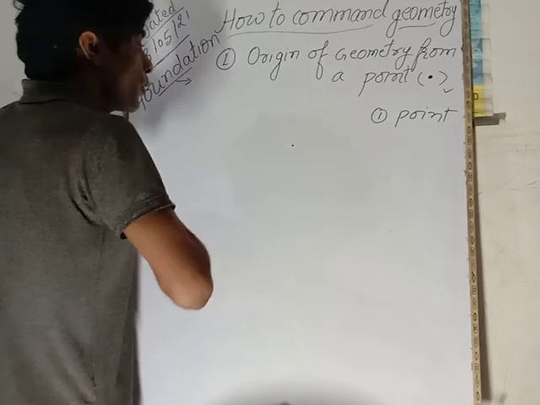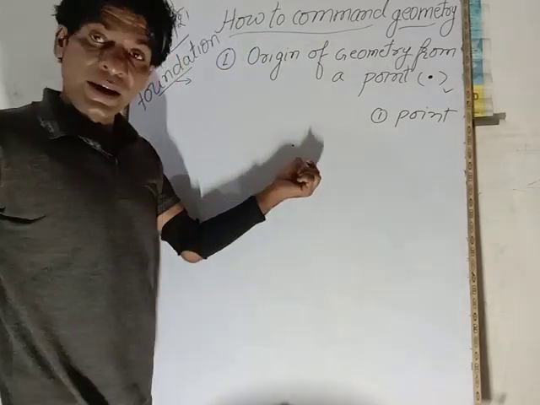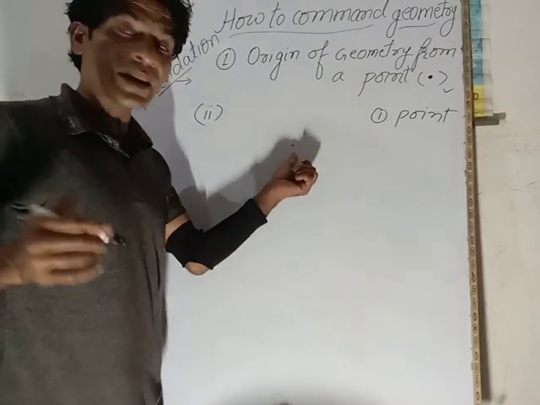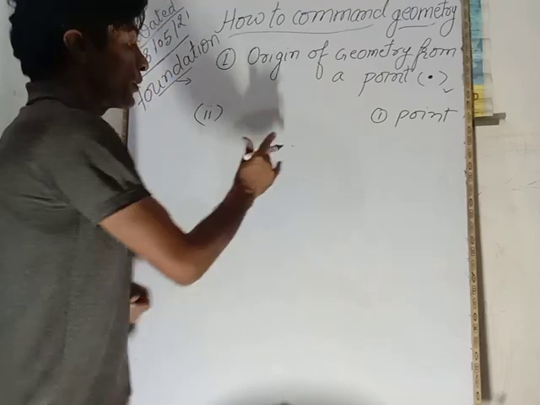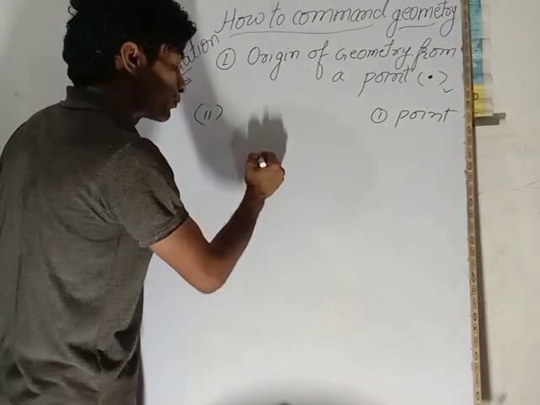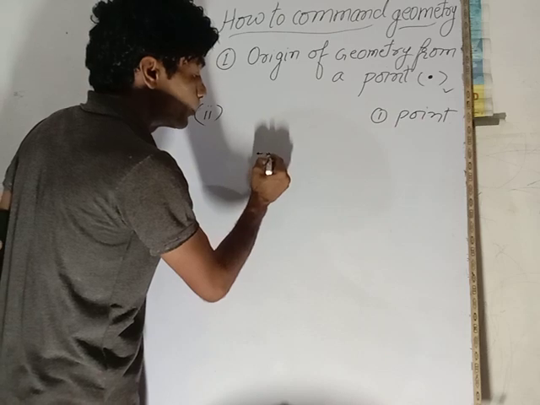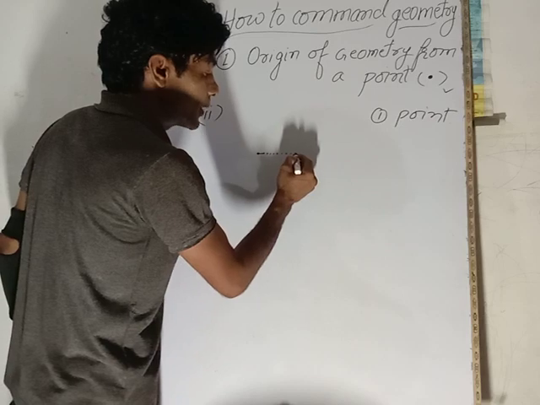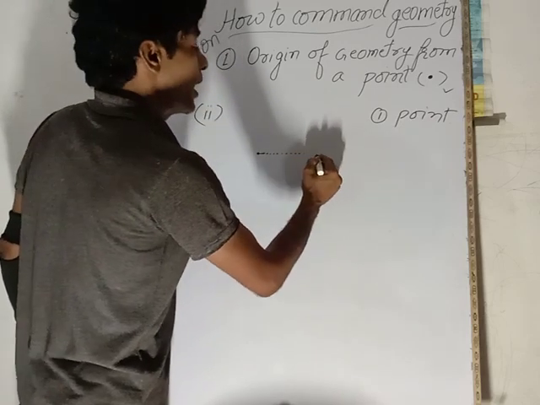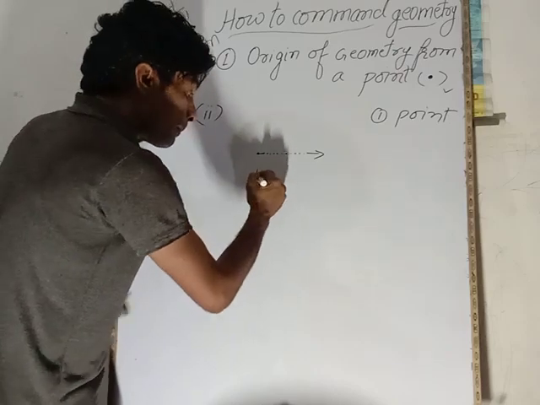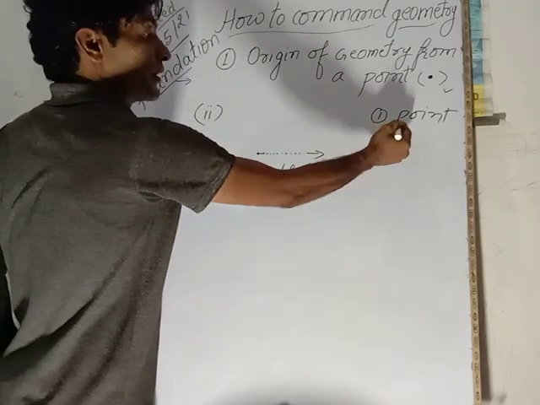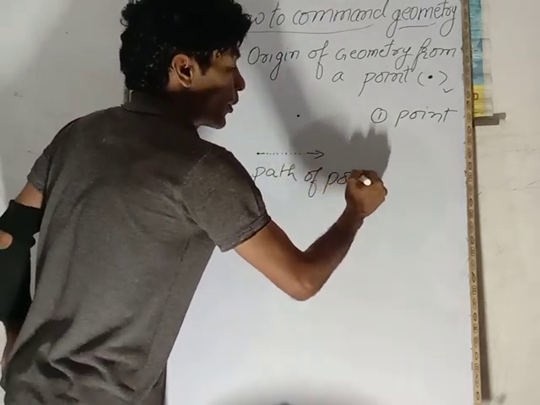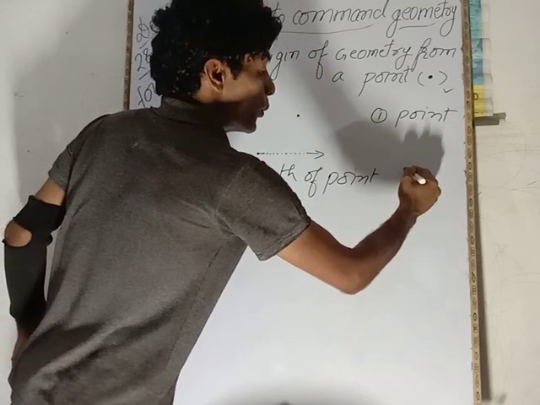Come on. Now first of all, we have defined point. In this sequence, second number is, suppose that when this point moves on a straight path and goes, then the path of the point, first of all this was a point, then the path of the point is the locus.